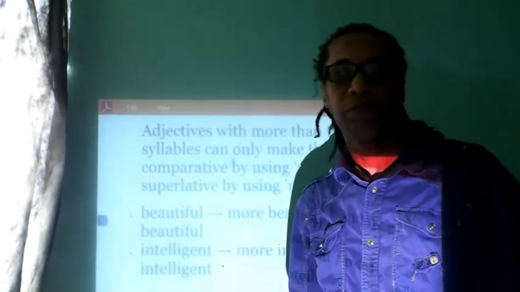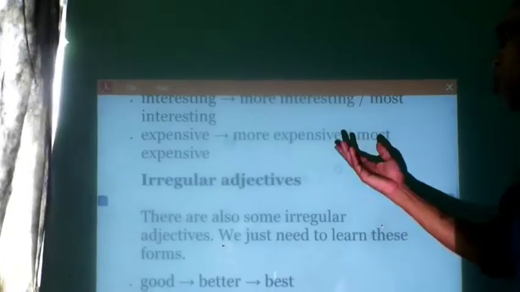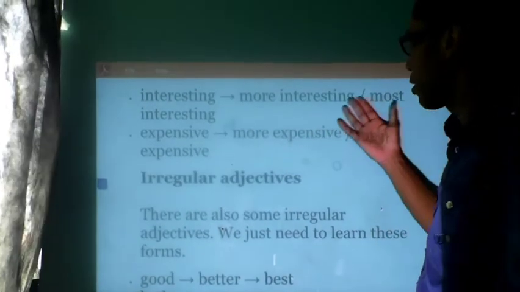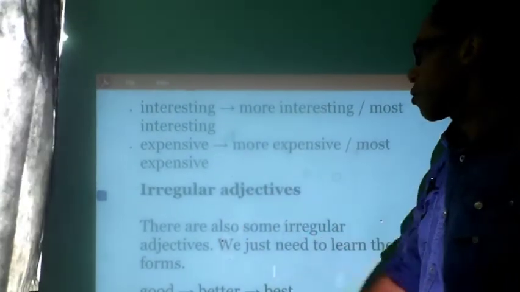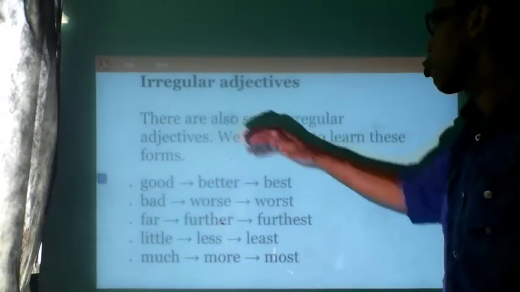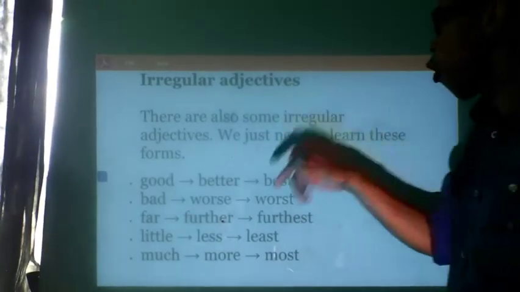Let's move on. Interesting, the same thing. Expensive, same thing. Right here, you can see. So let's go to irregular adjectives. There are also some irregular adjectives. We just need to learn these 4.